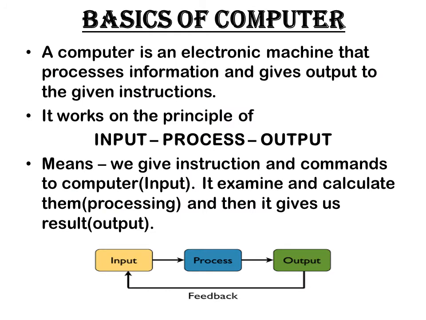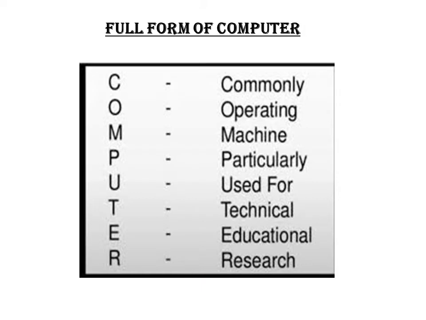A computer is an electronic machine that processes information and gives output according to given instructions. It works on the principle of input, process, output. It means we give instructions and commands to the computer as input, and it examines and calculates them, processes them, and then gives us the result as output. Full form of computer is commonly operating machine, particularly used for technical educational research.